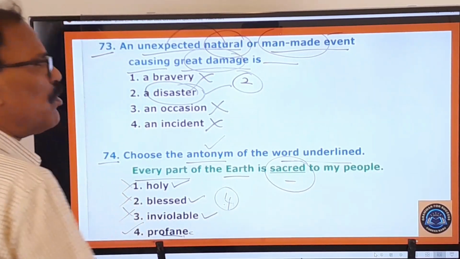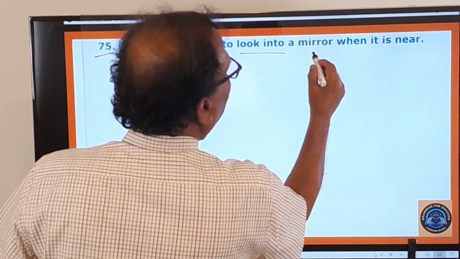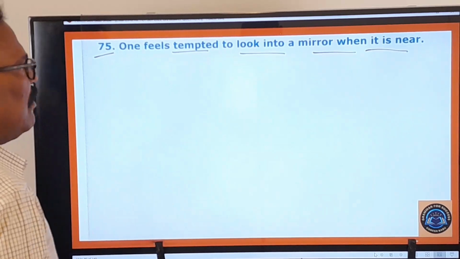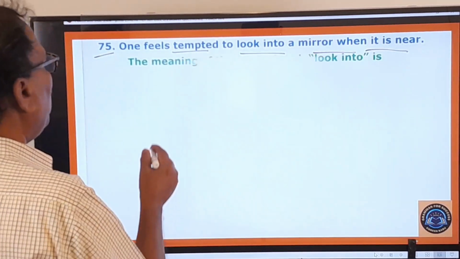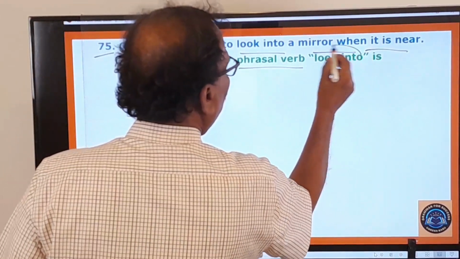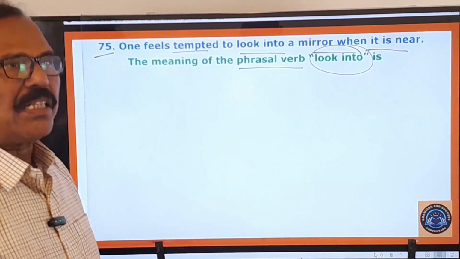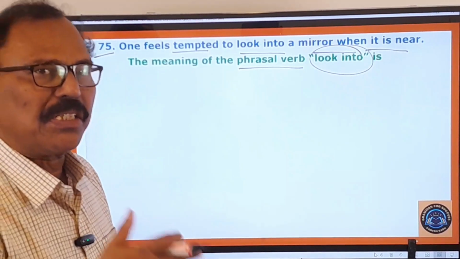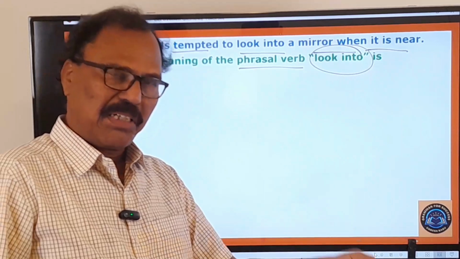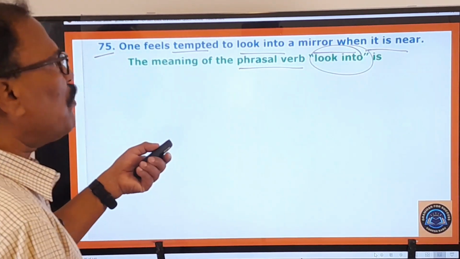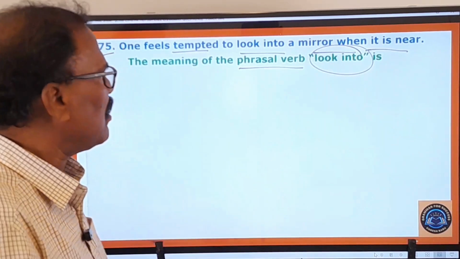And now you move on to the 75th question. One feels tempted to look into a mirror when it is near. This is the statement given. Now what is the examiner asking you to do? Here you pay attention. The meaning of the phrasal verb look into. Look into actually means investigate. The police are looking into this murder case. The CBI is looking into this murder case, something like that. Look into means investigate, and it also means observe, watch.